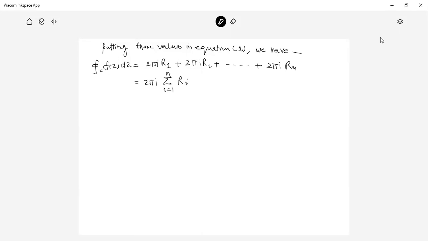This is the sum of residues at the singular points inside the contour C. So this one is the Cauchy residue theorem.